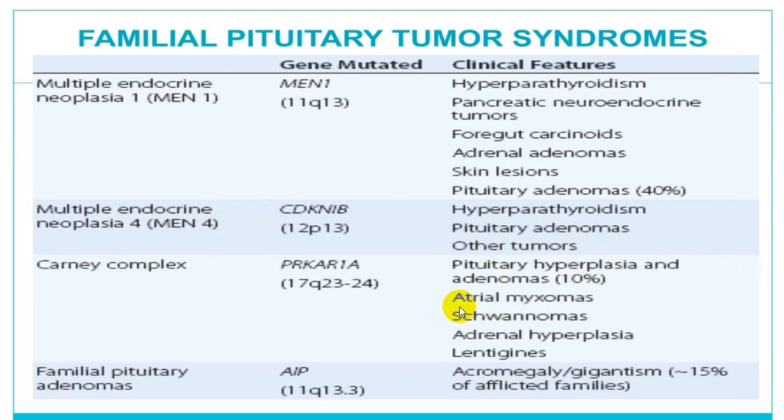You can come across atrial myxomas, schwannomas, adrenal hyperplasia. And familial pituitary adenoma, or what we call AIP, will account for acromegaly and gigantism in 15% of the people. So it is familial pituitary adenomas. That will be the group.